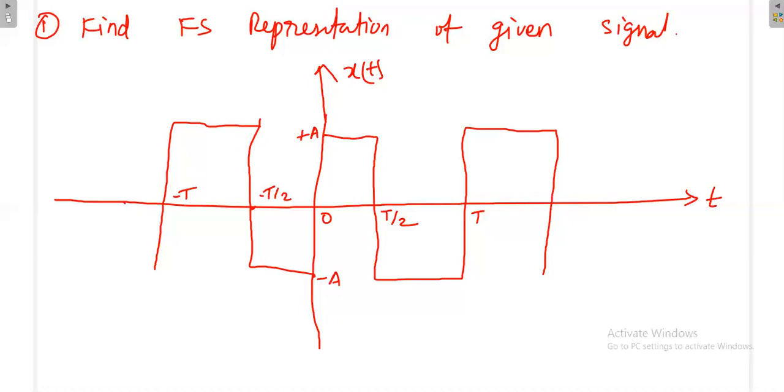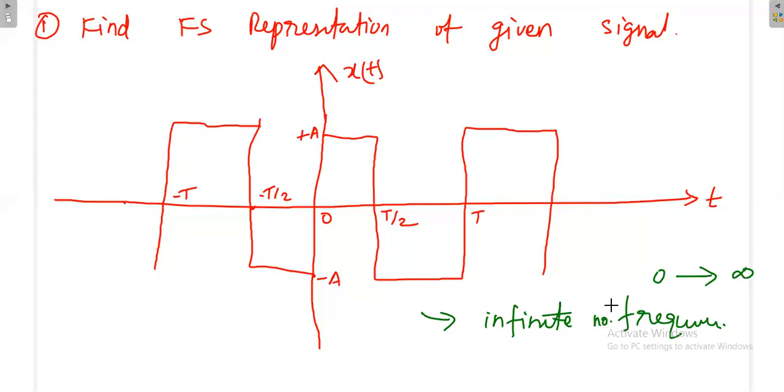So when you represent it in the frequency domain, it consists of infinite frequencies. Infinite frequencies in the sense it's not something like 0 to infinite. I can call it an infinite number of frequencies.